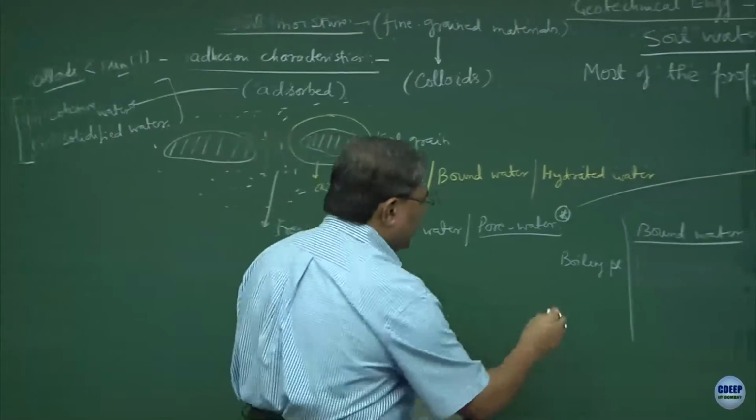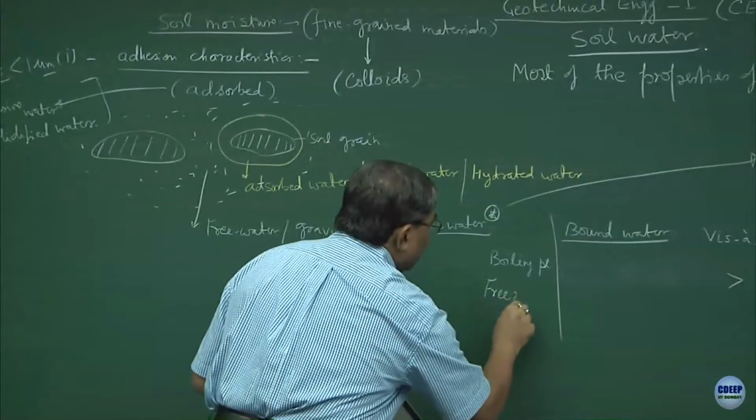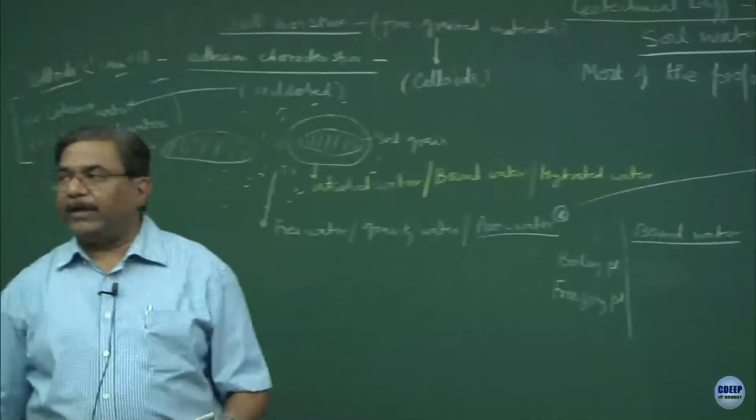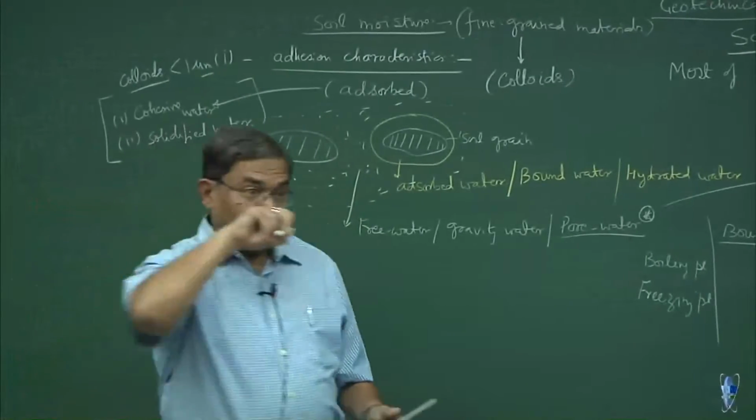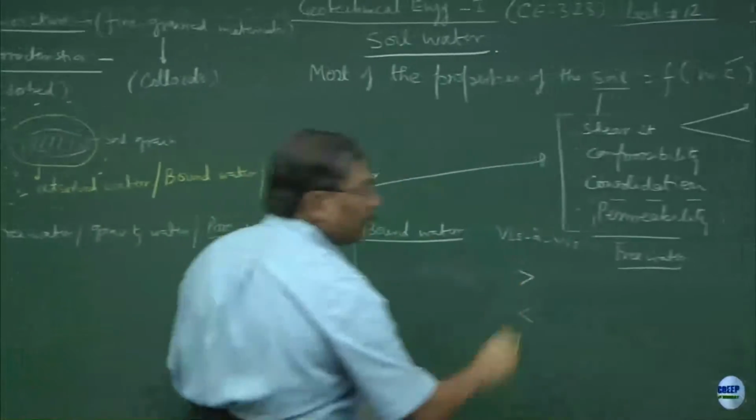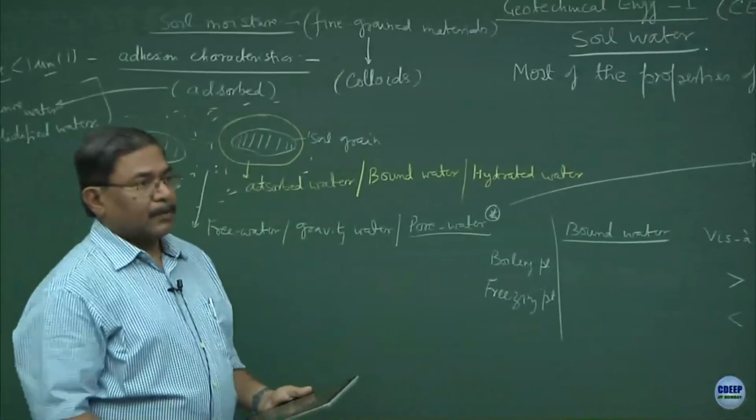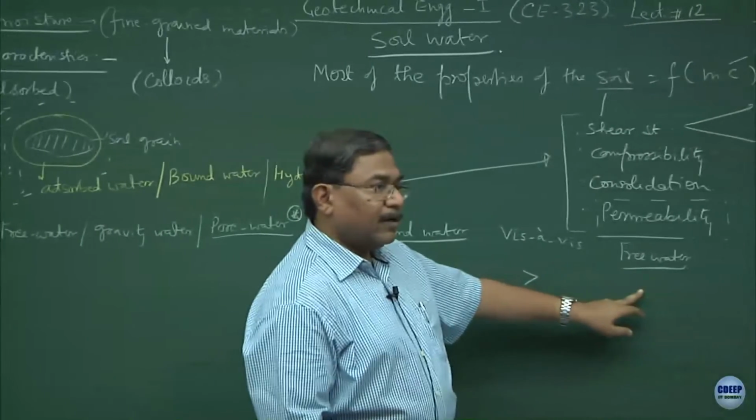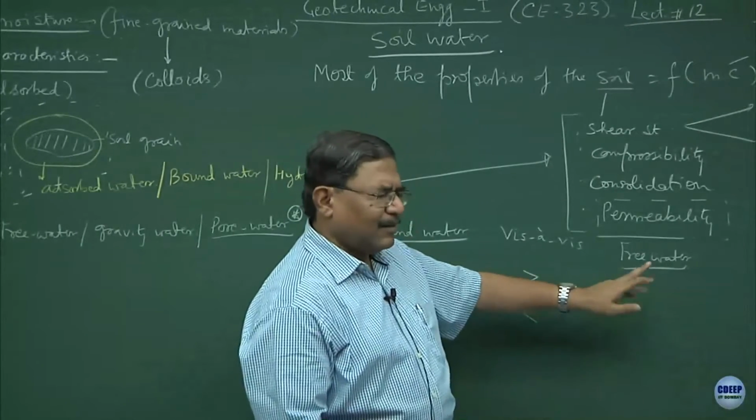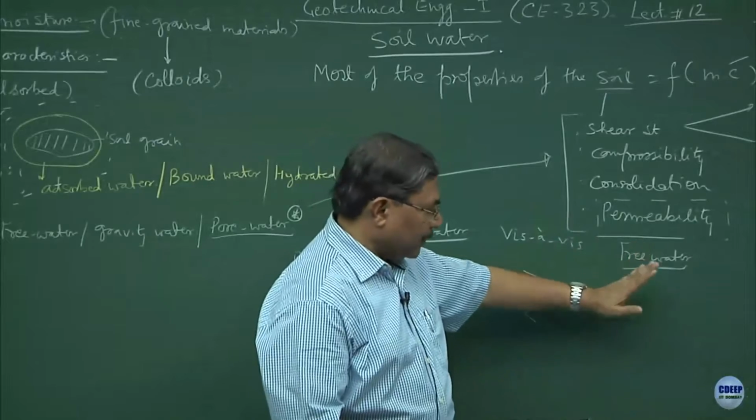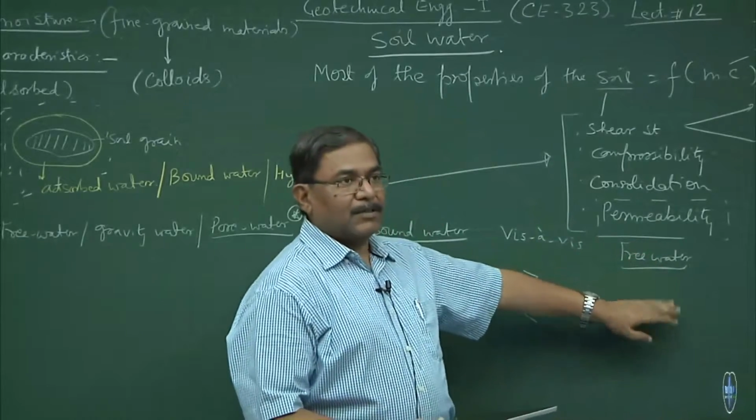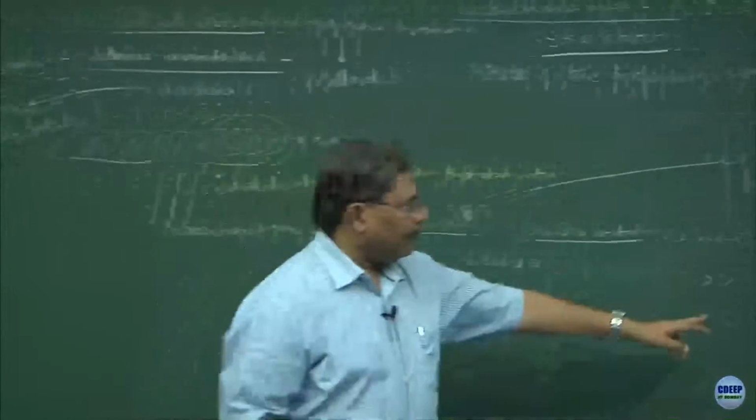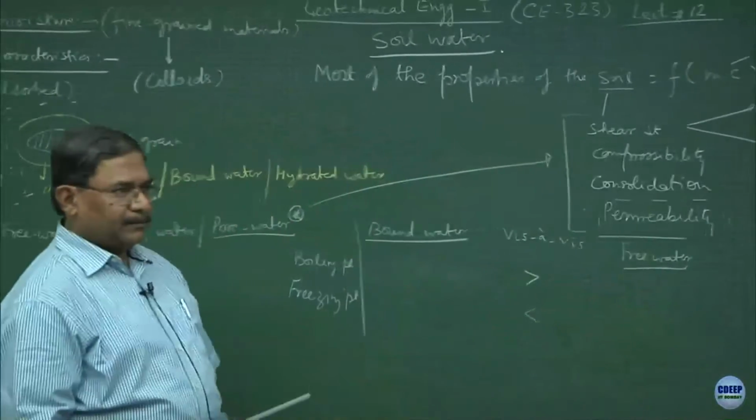The freezing point. Now, what is your understanding? What will happen to the freezing point? Freezing point follows the reverse trend, alright. So, the bound water freezing point is going to be less than the freezing point of the free water, because this water is free, follows the gravity, and hence it would get frozen first as compared to bound water.